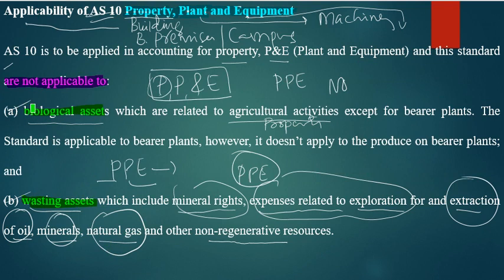Sometimes they ask which of the following assets is not applicable for AS 10. If they give biological assets or agricultural activity, you can easily identify it. Likewise, mineral rights and expenses related to exploration or extraction of oil are items not applicable to PPE. But sometimes they give the wasting asset or biological asset as the point, so you have to carefully remember these points.